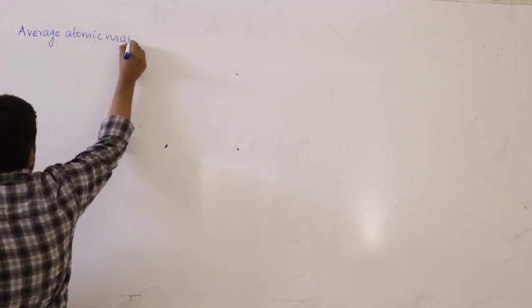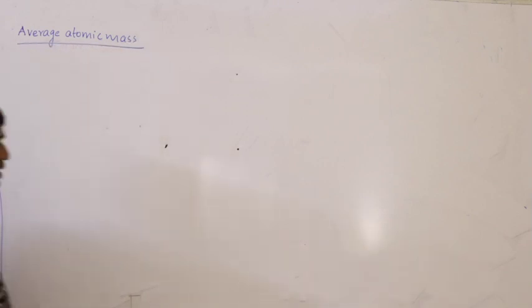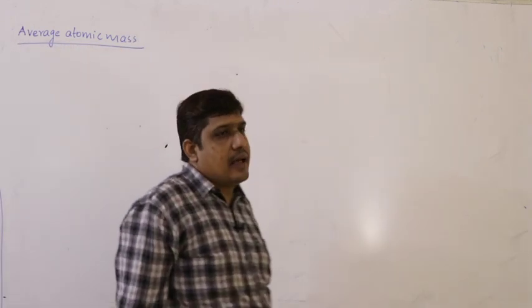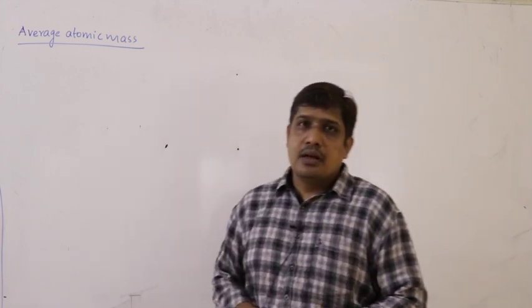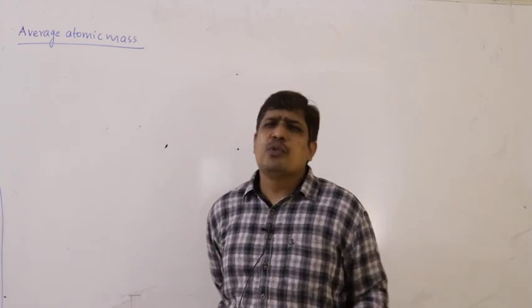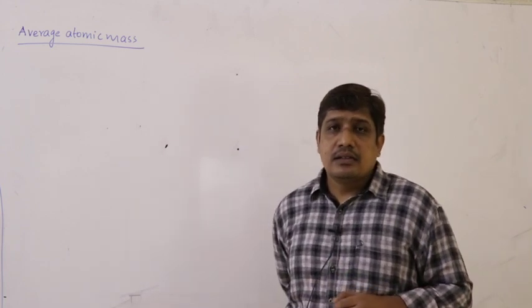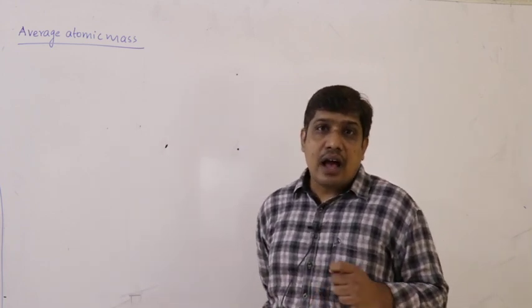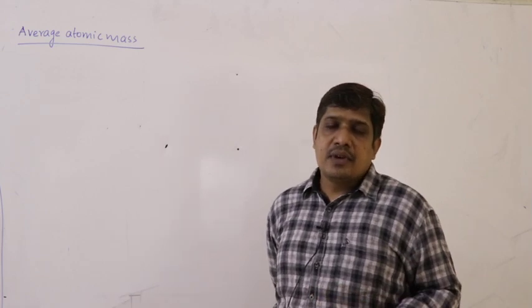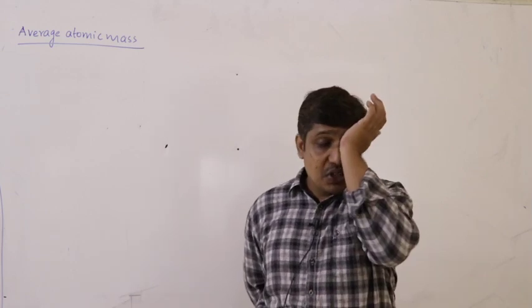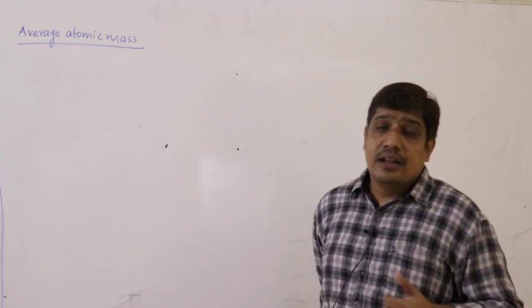Average atomic mass. Atomic mass taken as average. So when do we have to use this average atomic mass? Some elements occur as a mixture of isotopes in nature.